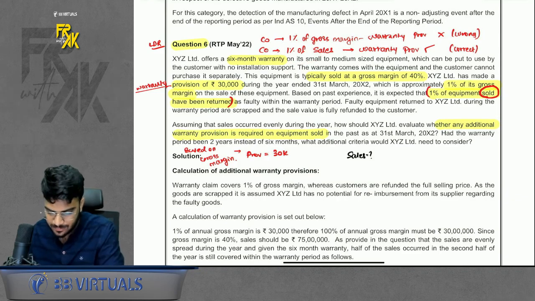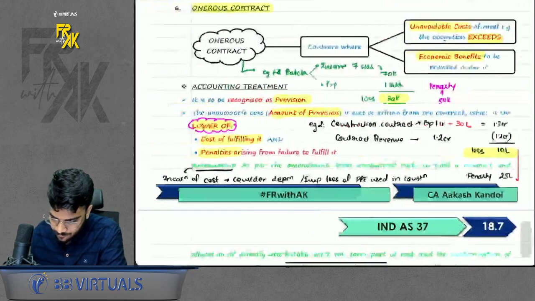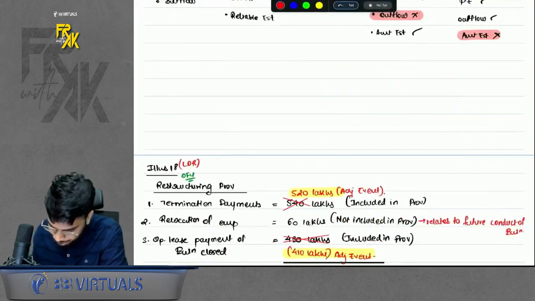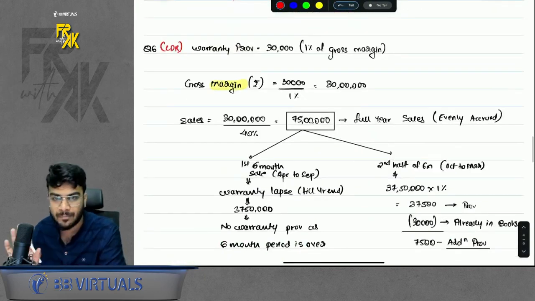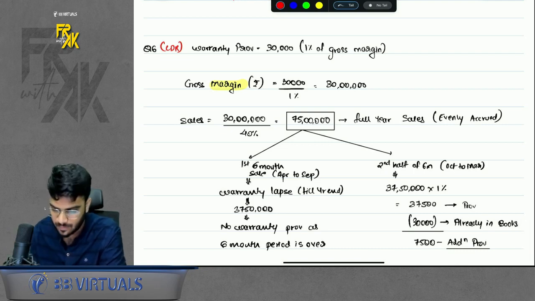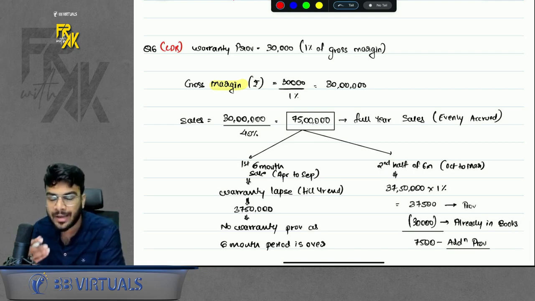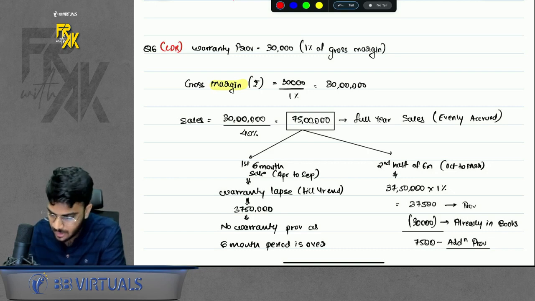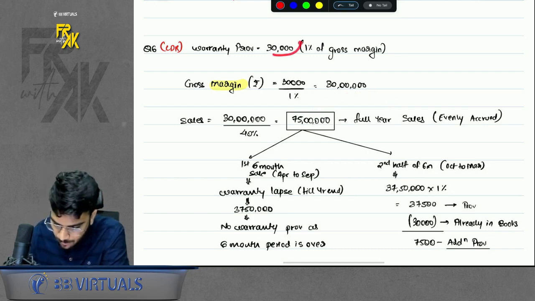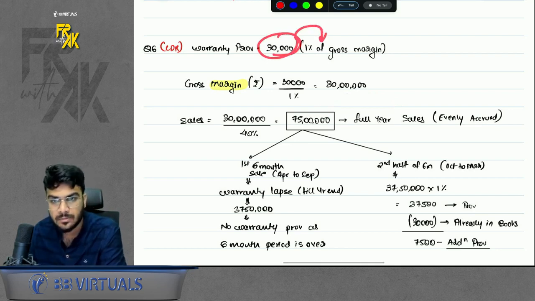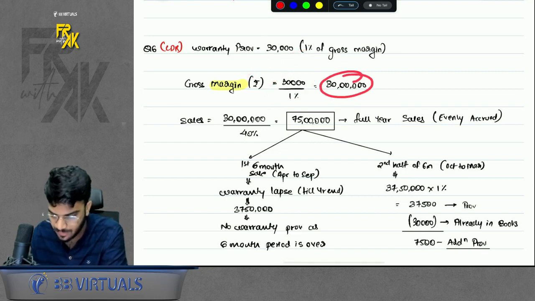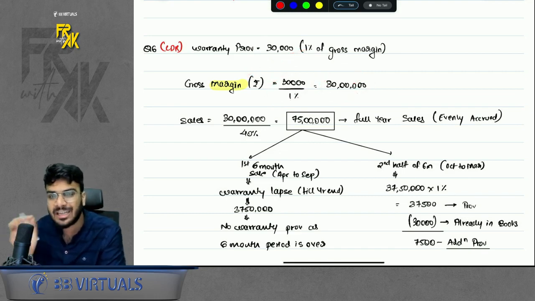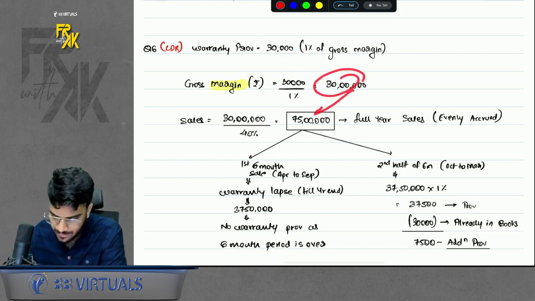Okay, so we rectify the same. How do we rectify? First, we were given the amount of provision as per the gross margin, but no other information is given. No amount of sales is given. So we have to reverse calculate and find the total amount of sales first, because provision is to be created on sales. We know that provision of 30,000 is 1% of gross margin. So with that, you can find the gross margin, cross multiply. Okay, you got the gross margin. Gross margin was 40% on sales, so you can find the sales through this.